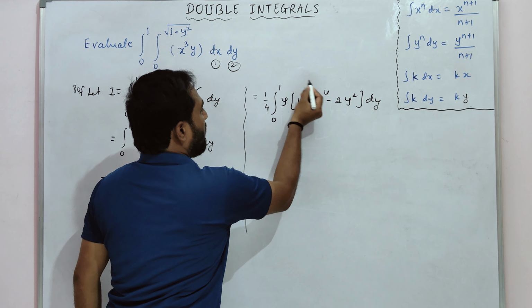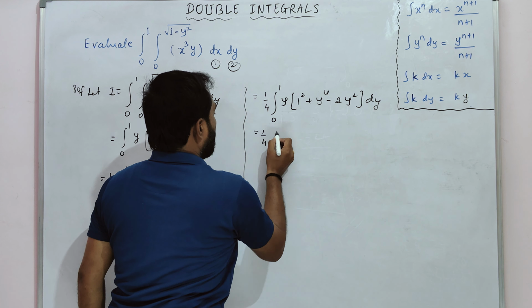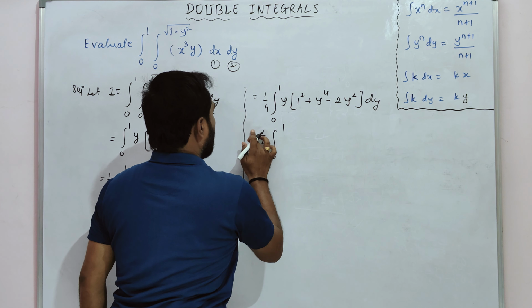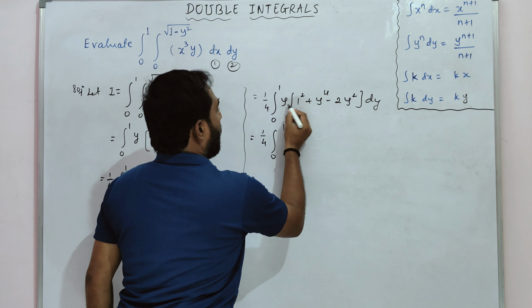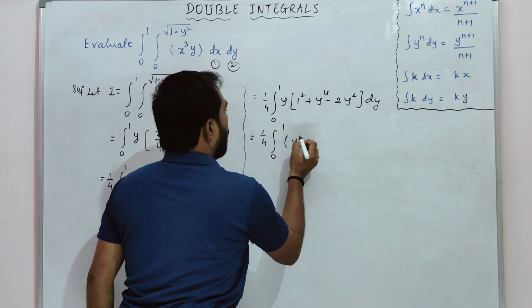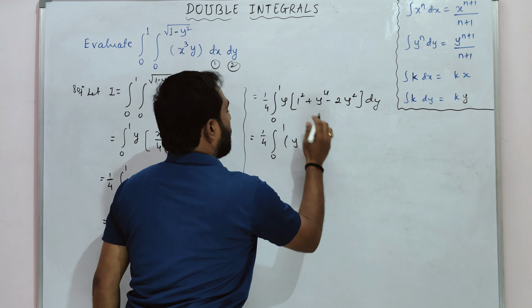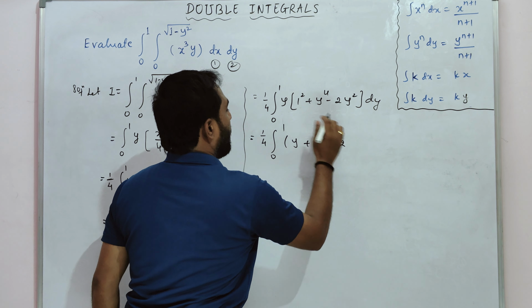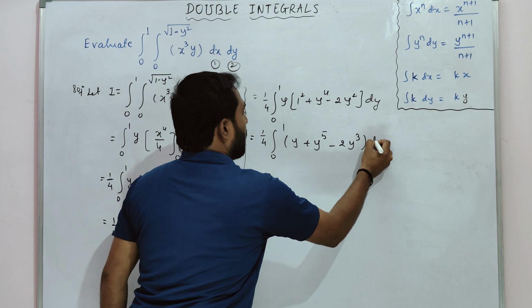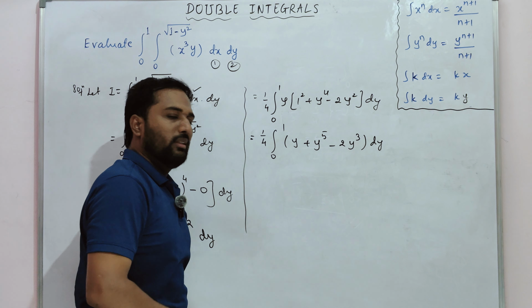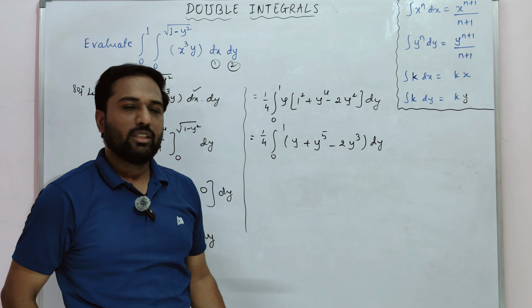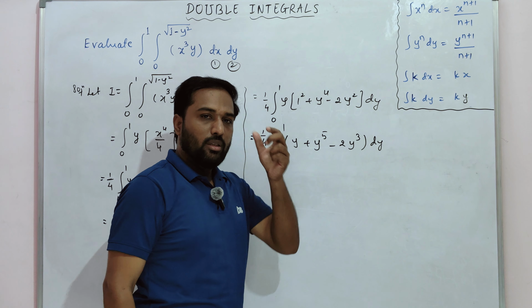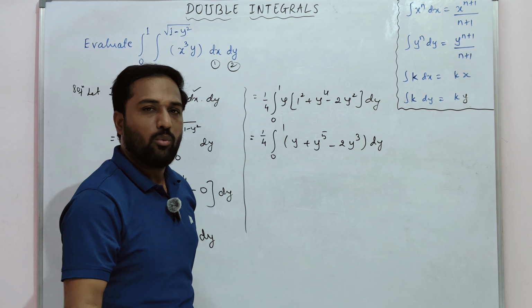Okay, let us see. Now let us multiply this inside the bracket. What does this become? 0 to 1, 1 into y is y, plus y raised to 4 into y is y raised to 5, minus 2 y square into y is y cube, into dy. Okay. Now just a simple integration term by term. There are 3 terms now. Let us integrate term by term.